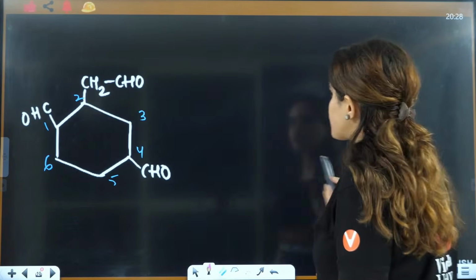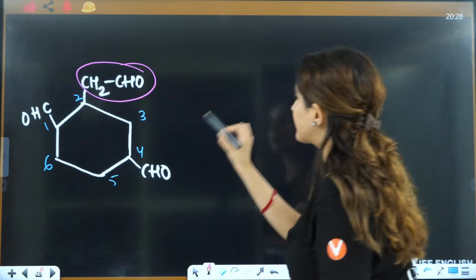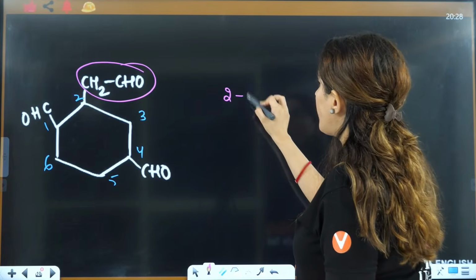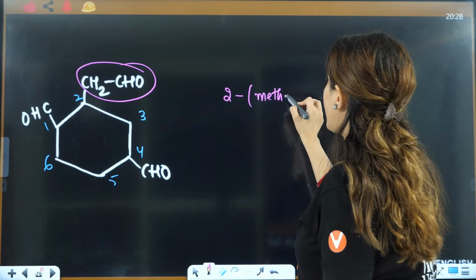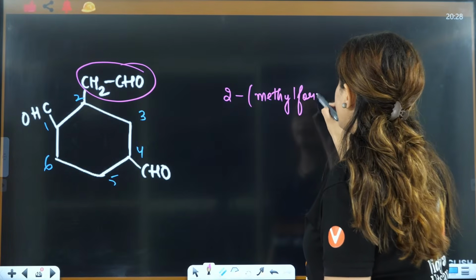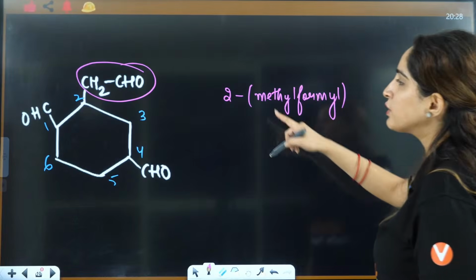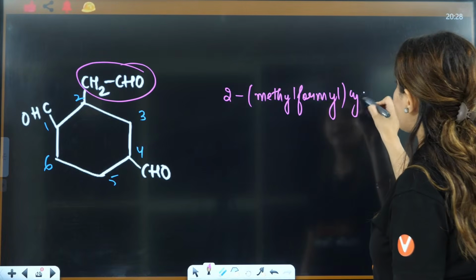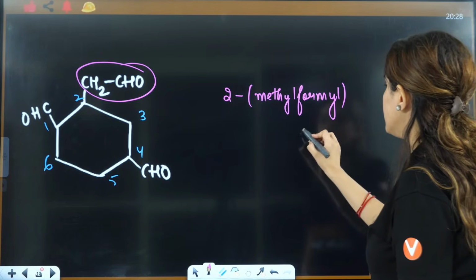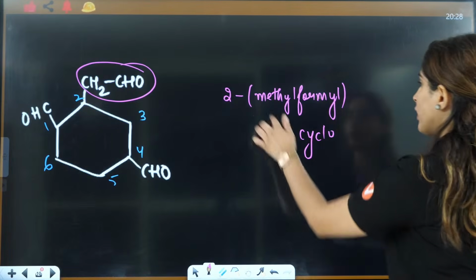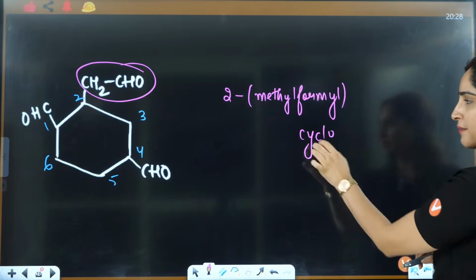On second position, you have a substituent, that is, you will say 2-methyl formyl, and after that, everybody in the chat box, very good, that is cyclo. Okay, it's a cyclo. So you can just write it here also. It should be continuous, but I don't have space, that's why I'm writing it downwards.